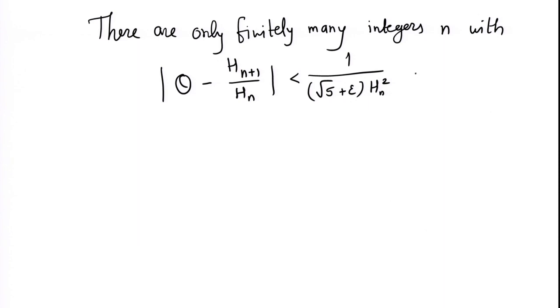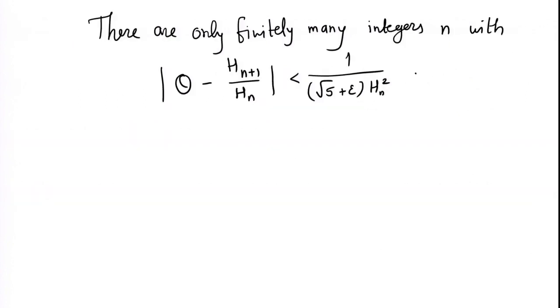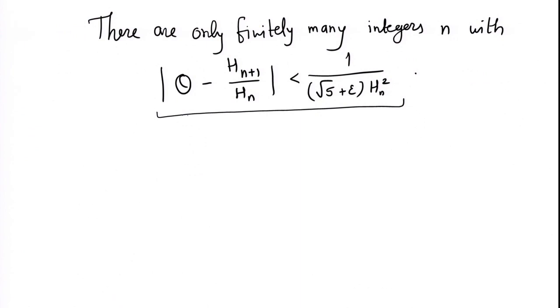So this is our result. We want to say that this inequality holds for only finitely many n's. Now this is a very explicit question. We want to show that the number on the left hand side will ultimately go beyond this 1 upon root 5 plus epsilon Hn square.